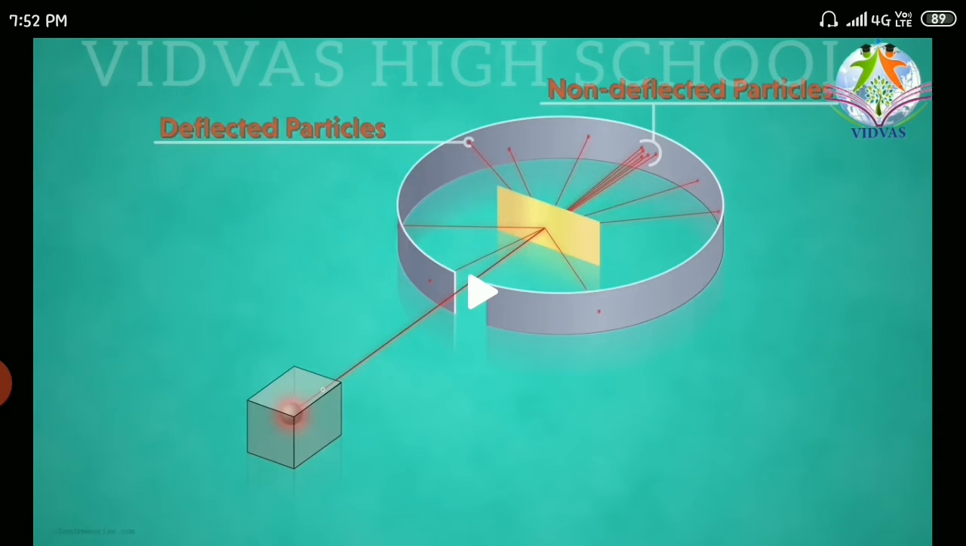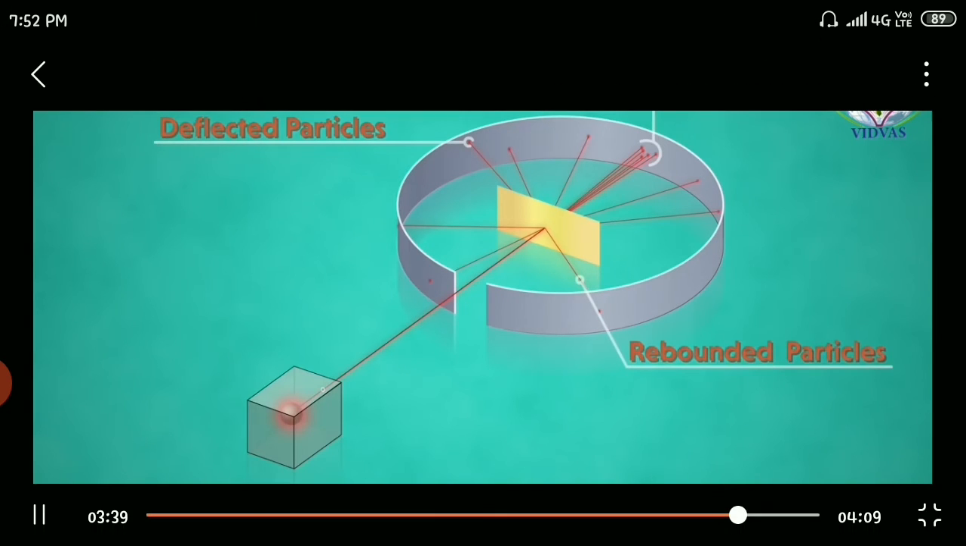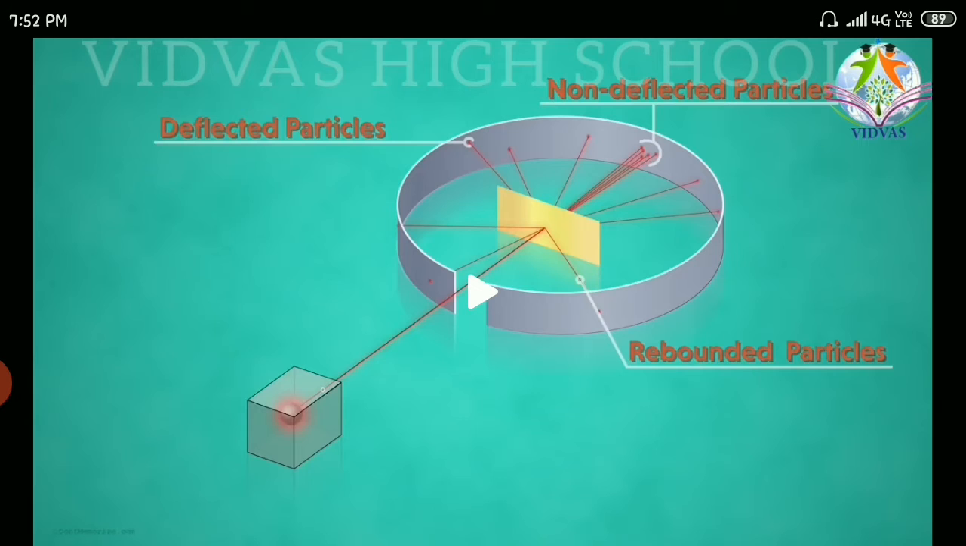So this was what he was expecting. Okay, so this has happened. Whatever the rays from the alpha particles, they have passed through the gold foil without any deflection. So you can see non-deflected particles. Along with these non-deflected particles, he also observed some deflected particles and rebounded particles. You are able to see on the screen 3 different headings there.